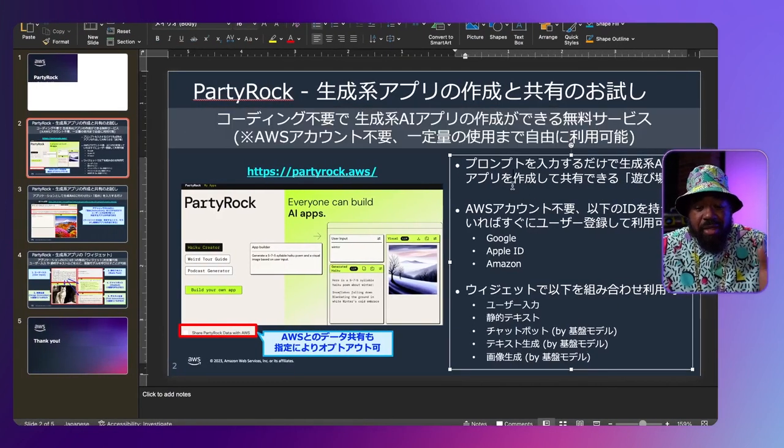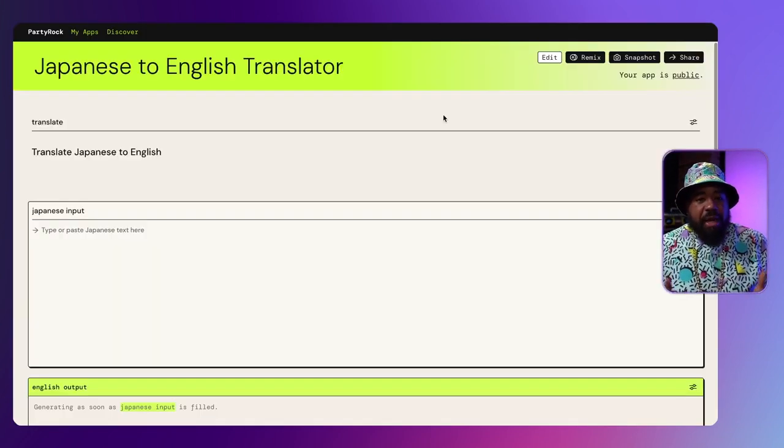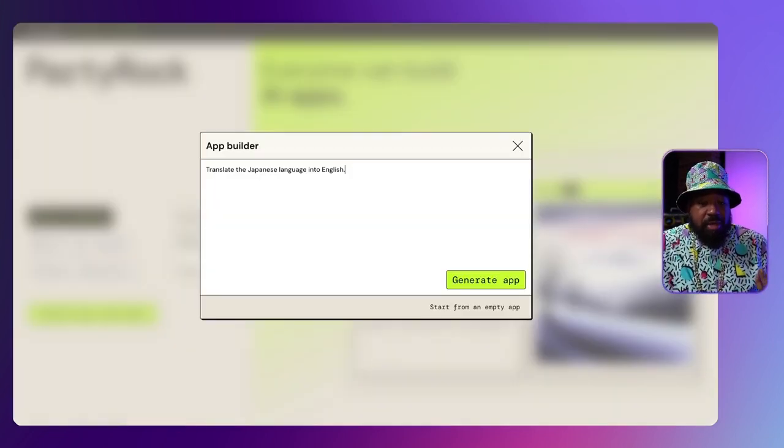I found slides, and this time the slides were actually in Japanese. I can't read that, maybe you can, and if you can, let me know in the comment section below. Now, since I can't read the text, and I didn't know anybody that could tell me what the text actually said, I decided to try using generative AI to translate this text, and specifically Party Rock. So the app that I developed, Japanese to English Translator, was developed using a simple prompt.